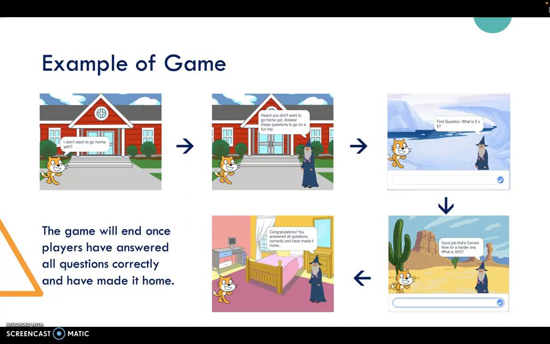The game will make a cheering sound each time the player answers correctly and will move on. However, if the answer provided is incorrect, the player will hear a buzzing sound and will have the opportunity to try again. The game ends once all questions have been correctly answered and the wizard returns the sprite to their home.